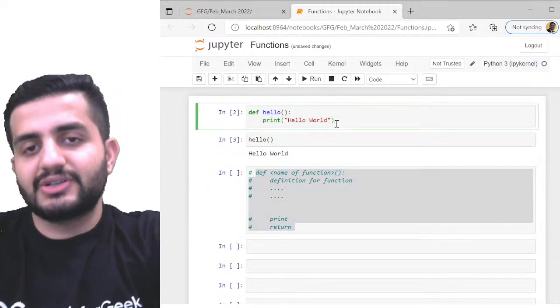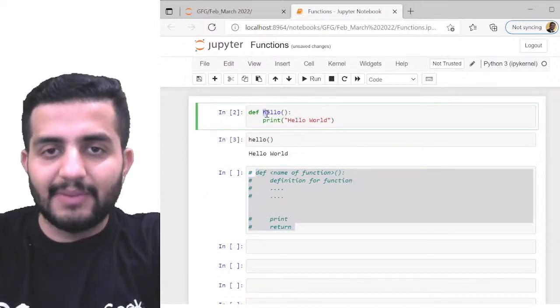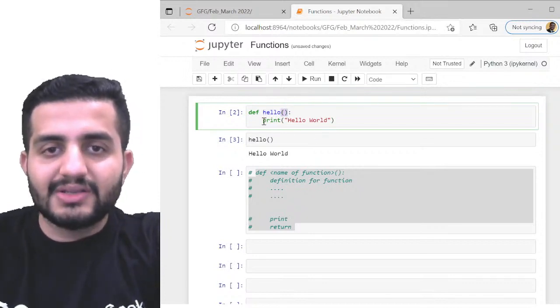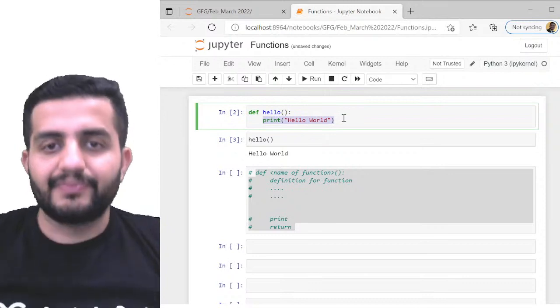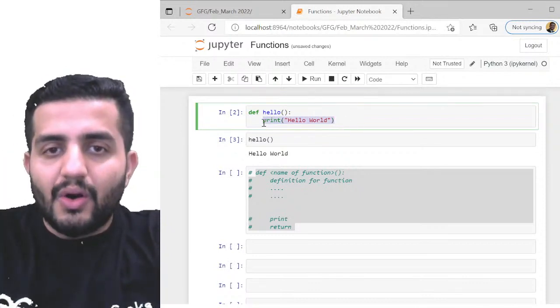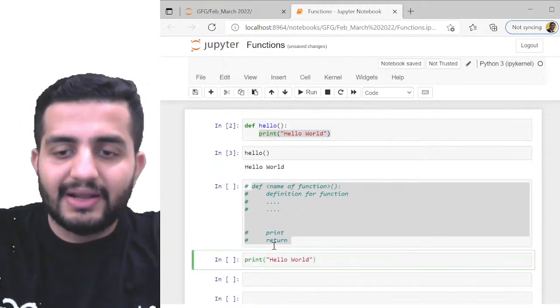Now how to write it? Here I've created a function named hello, with the parenthesis, and this function is doing a plain simple statement, print hello world. If I want to print hello world, I can also write print hello world directly.